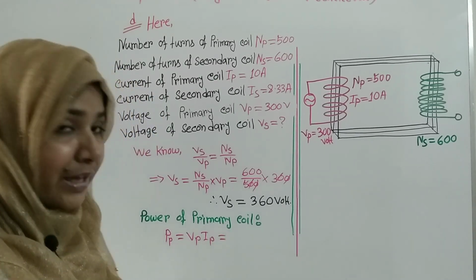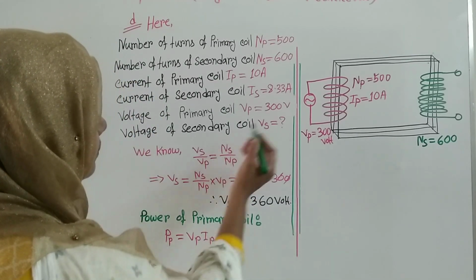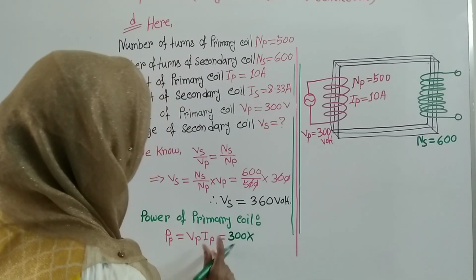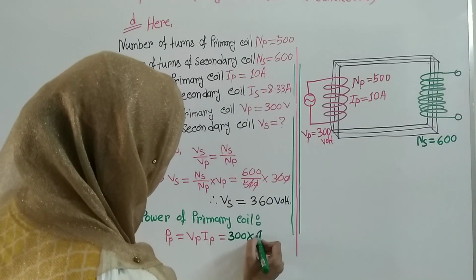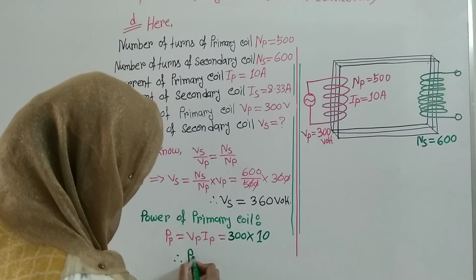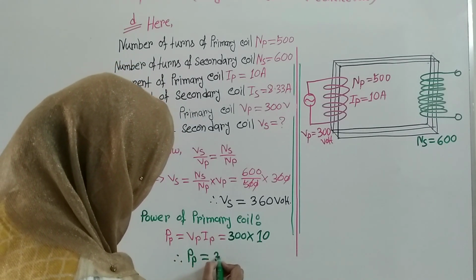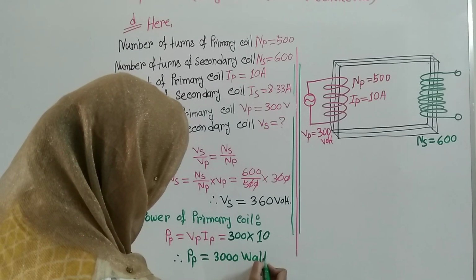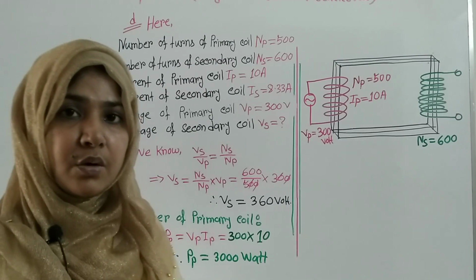Now the value of Vp is 300 and the value of Ip is 10. So we will get the value of power of primary coil is 3000 watt. You know that the unit of power is watt.